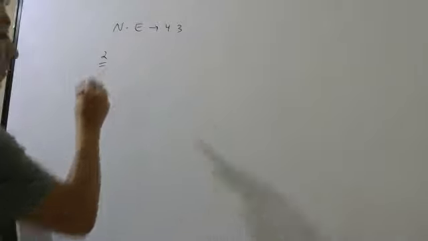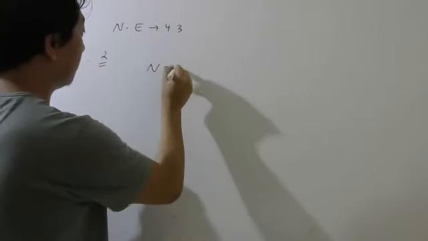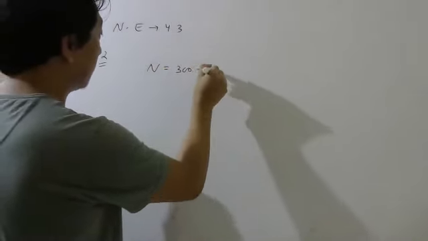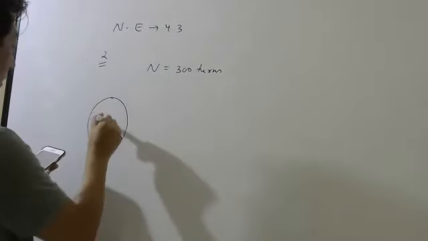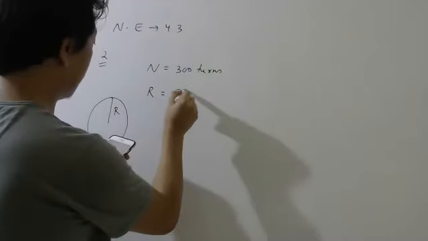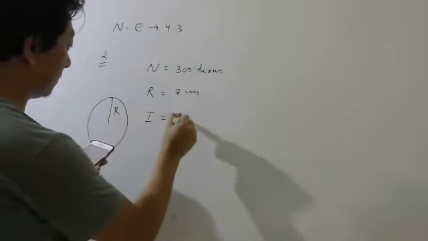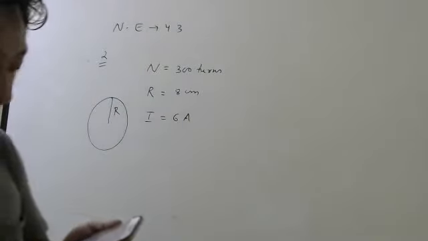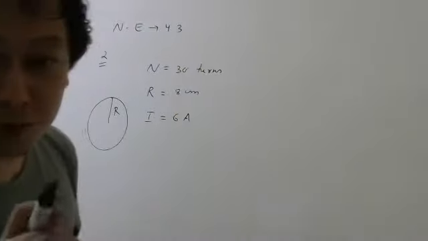Question number 2, you see. A circular coil of 300 turns. So circular coil, 300 turns. And radius. So let me draw a circular coil. Radius is R. Radius is 8 centimeter. Carrying a current of 6 ampere. Is suspended vertically.